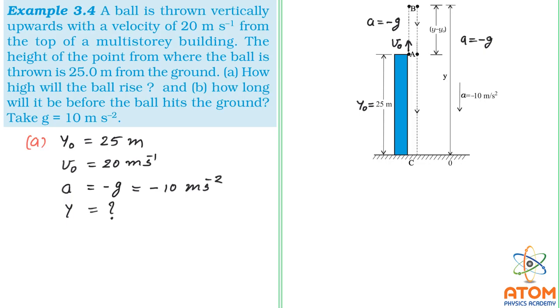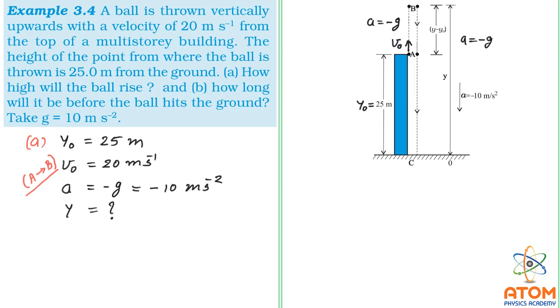That will work here because it has the term of displacement as well as the term of velocity. Before we move forward, let me clarify that in this answer A, we are talking about the motion from A to B only. Mind well. So the final velocity at point B will become 0. Here the initial velocity is v0, but as soon as it climbs up, at point B, the velocity will become 0.